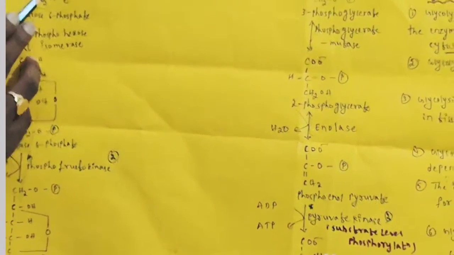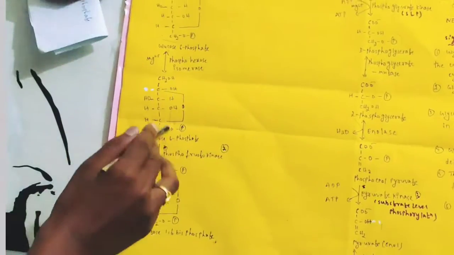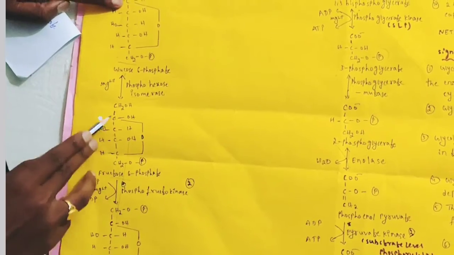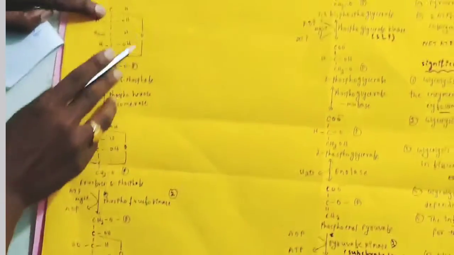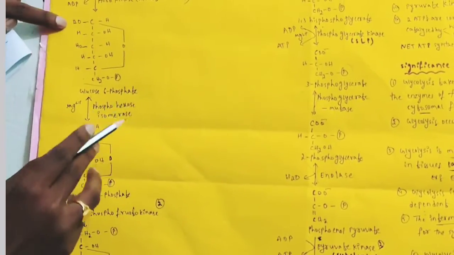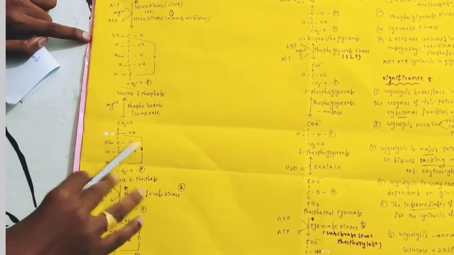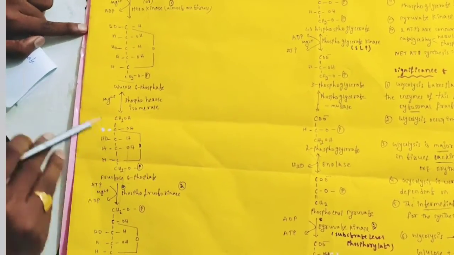It undergoes isomerization and will produce fructose 6-phosphate. How does it undergo isomerization? You see here the first carbon and the fifth carbon have an oxygen group. Here the sixth carbon and the fifth carbon have oxygen, meaning it has shifted. Isomerization is nothing but the atoms present in the molecule being rearranged. The overall molecule cannot be changed. The atoms present in the molecule will be rearranged.